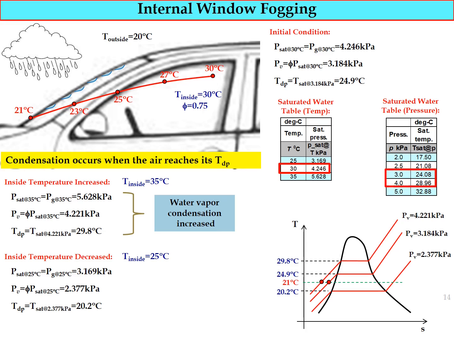So if we compare to the temperature of the inner wall surface of the windows of the car, the temperature of the inner surface at 21 degrees Celsius is higher than the value of dew point temperature, which is 20.2 degrees Celsius.